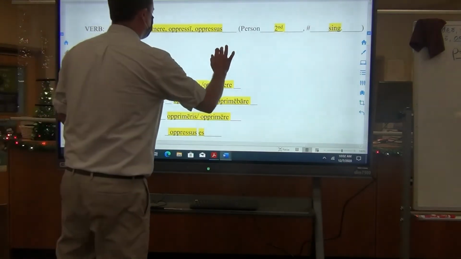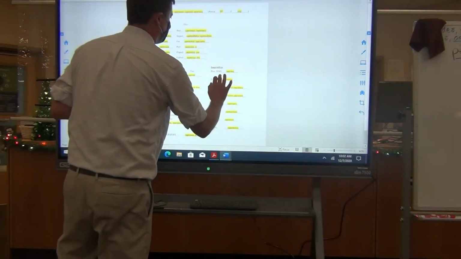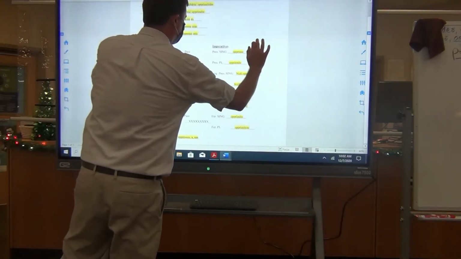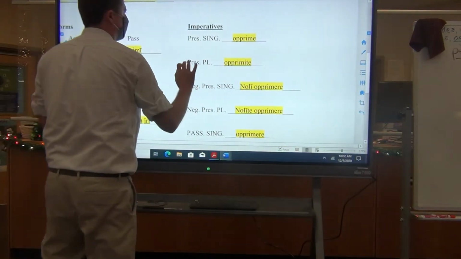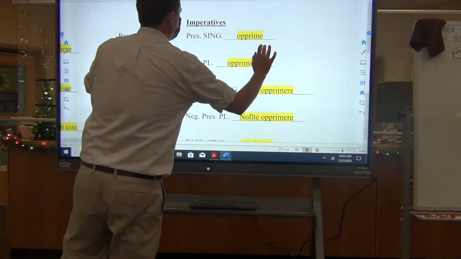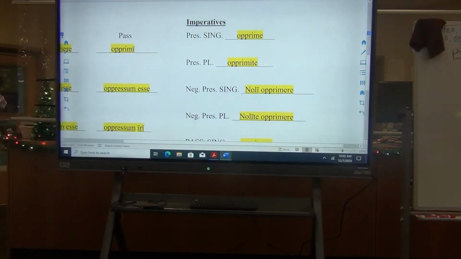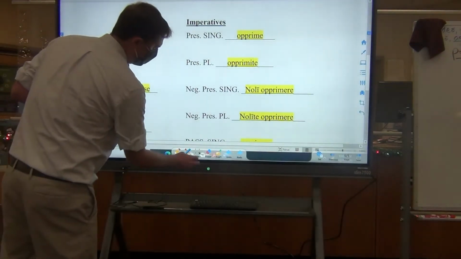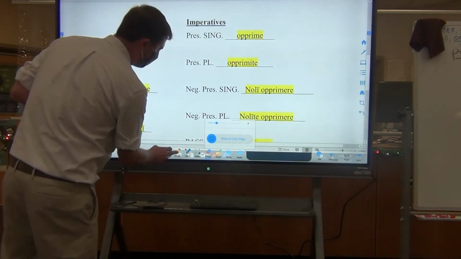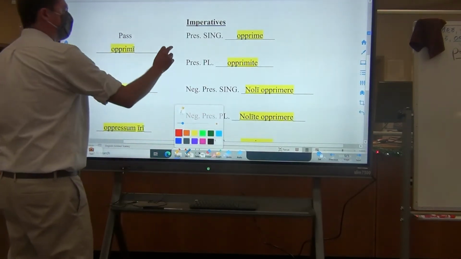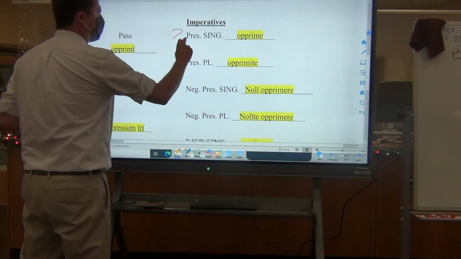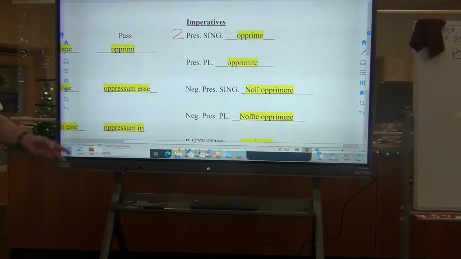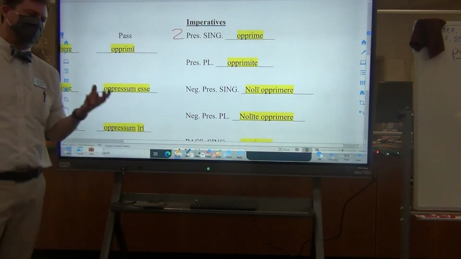So let's now talk about imperatives. Imperatives are the verb forms that we encounter when we are giving a command. And so, if we think about it, the imperative always has, for the most part, the same person. And that person is the second person, because when we command, we're always talking to someone, and that's what the person is.